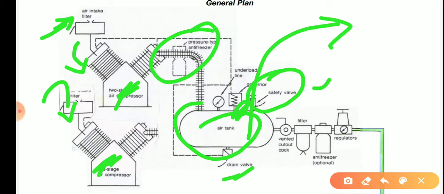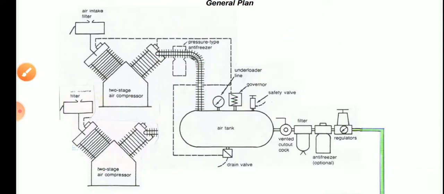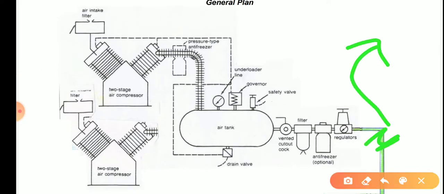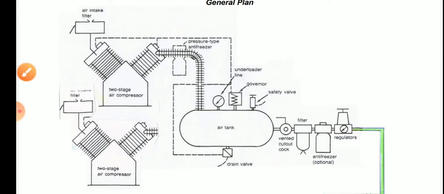This governor will give instructions to these two compressors on when to operate and when to switch off. So whenever there is a requirement for air in the air tank, the governor will automatically start functioning. Next come the verified cock, filter, antifreezers and regulator, and then it goes to supply. Wherever there is a requirement, it will go to the different areas, like what we discussed previously, such as Wilden pump operation and BOP unit control, Draw works. Wherever the area requires it, we will use the compressed air.